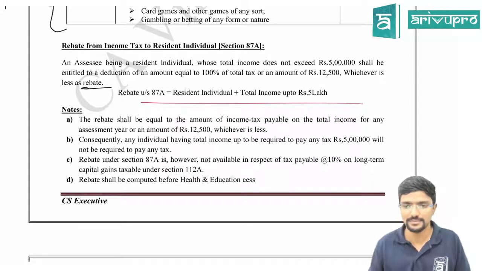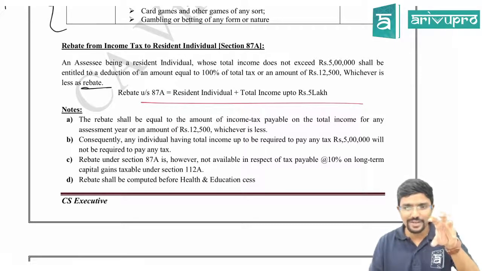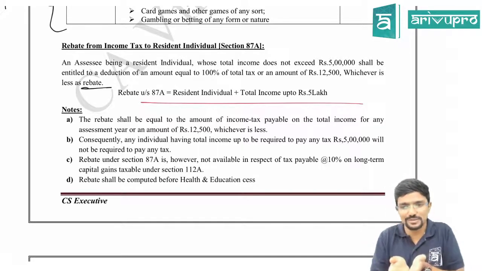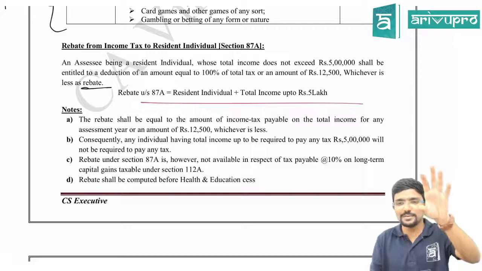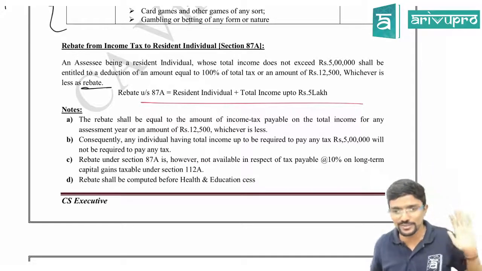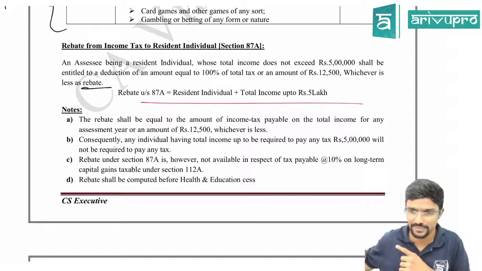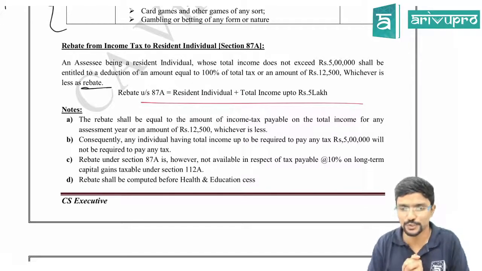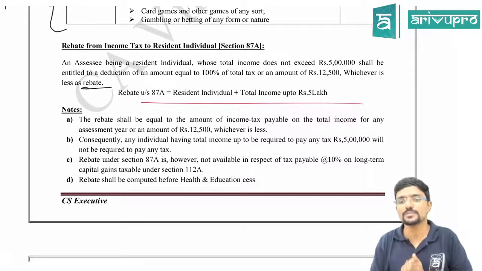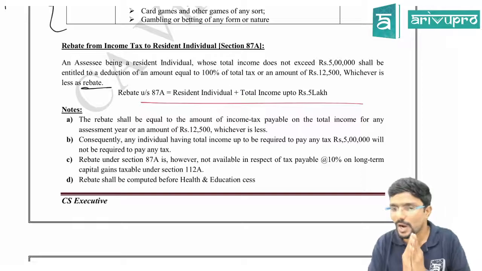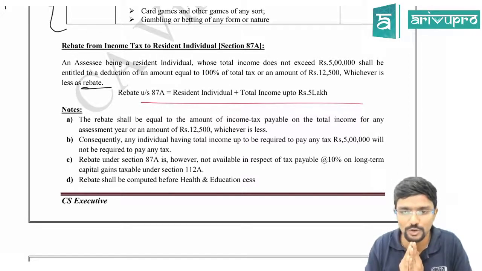Only 10,000. Agree? Your tax liability or 12,500, whichever is lower. Even though your tax liability is 10,000, you cannot claim a rebate of 12,500. They won't give you any money. Hope you understood. So rebate is equal to your tax liability or 12,500, whichever is lower.